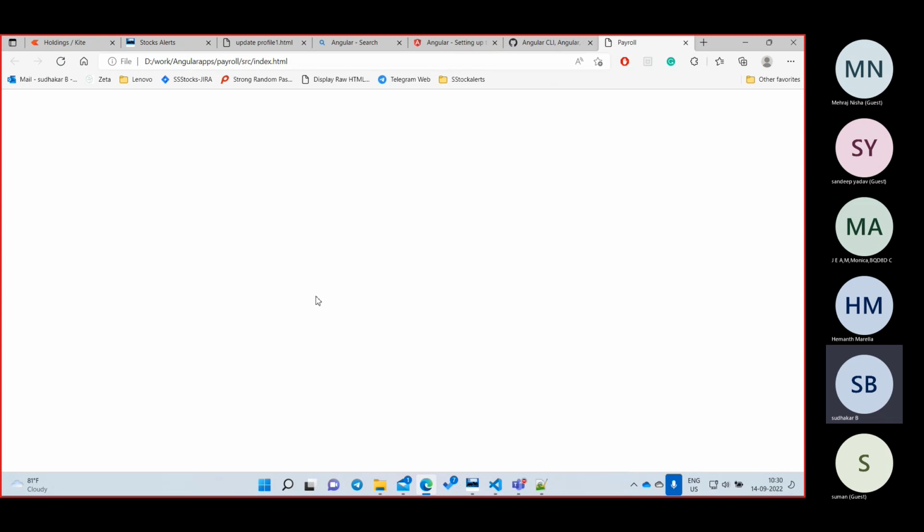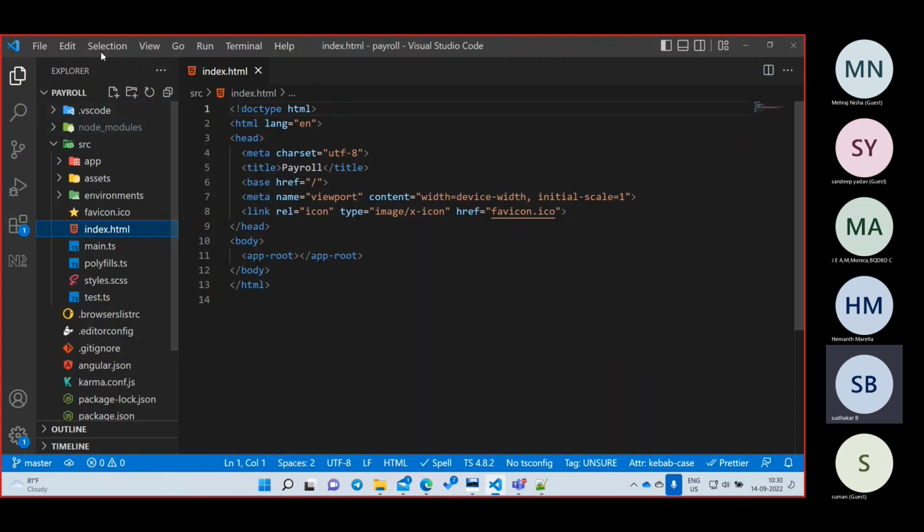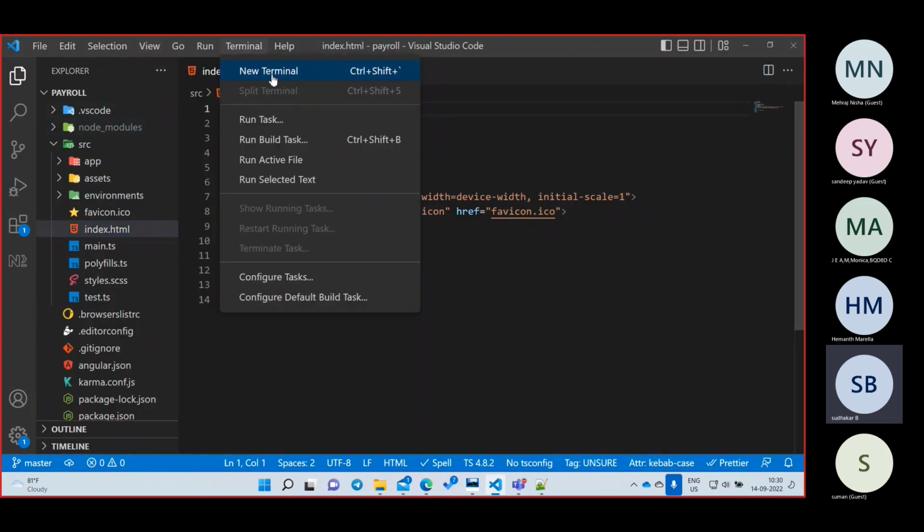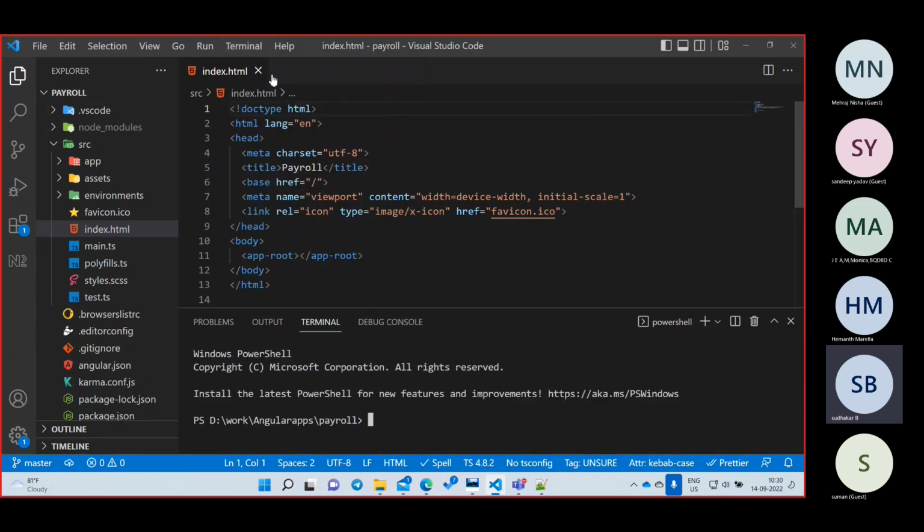Otherwise you will say, sir, my output is not showing. You write everything, but you will not see any output. That is the reason we are not going to do it that way. How are we going to do it? Go here, there is a terminal. Go to the terminal. Make sure that your terminal is showing your project path. Now we are going to write our real code.